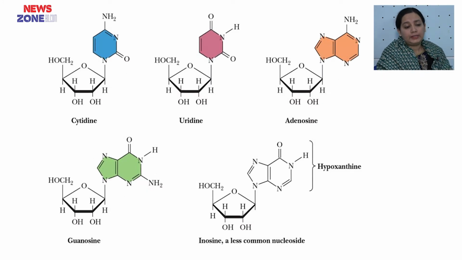Here I am showing you the bondings. When a cytosine base is added to a pentose sugar, it is named cytidine. When a uracil base is added to a pentose sugar, it is known as uridine. When an adenine base is added to the pentose sugar, it is known as adenosine. When a guanine base is added to the pentose sugar, it is known as guanosine. And when a hypoxanthine base is added to the pentose sugar, it is known as inosine, as I have said before.